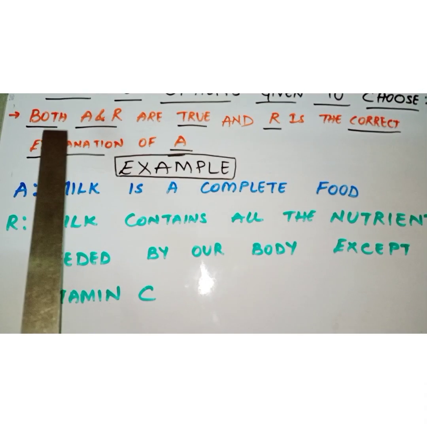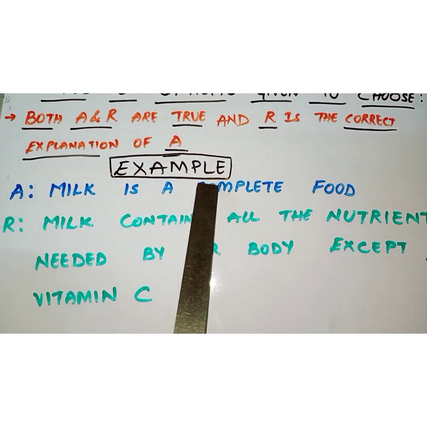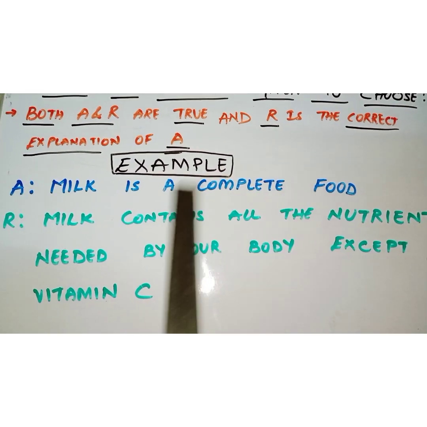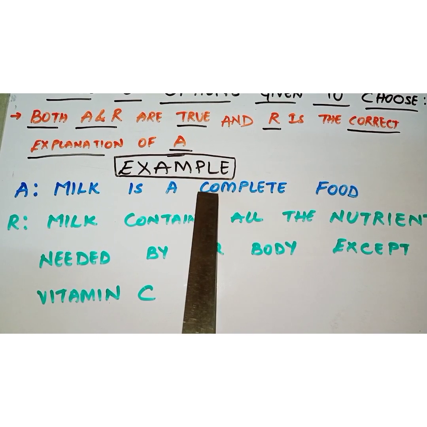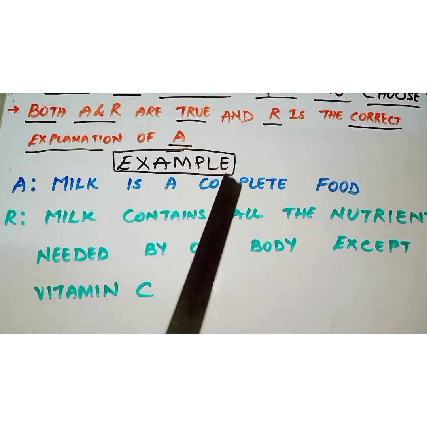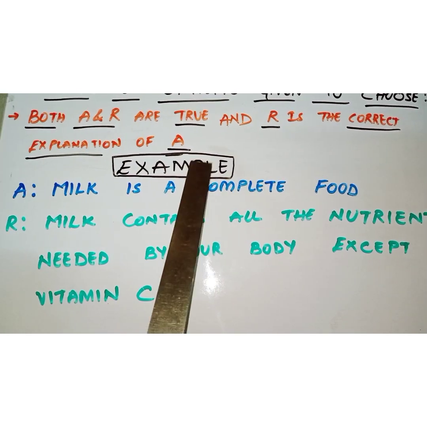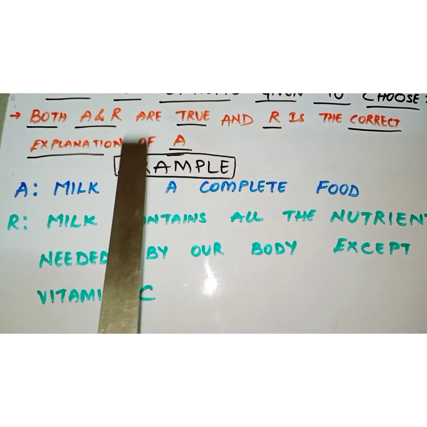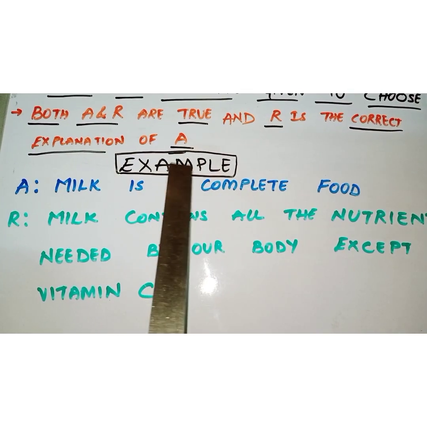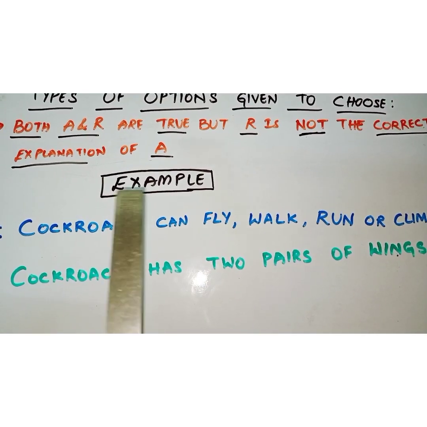As we can see here, both assertion and reasoning are true, and R is also supporting the statement A. So here we can say R is the correct explanation for A. This is the conclusion we can come to, because R is supporting A. When it is supporting, only then can you say R is the correct explanation of A, and both are true.